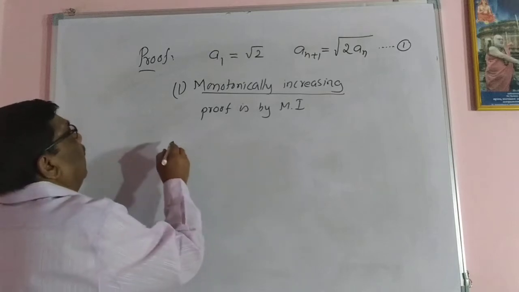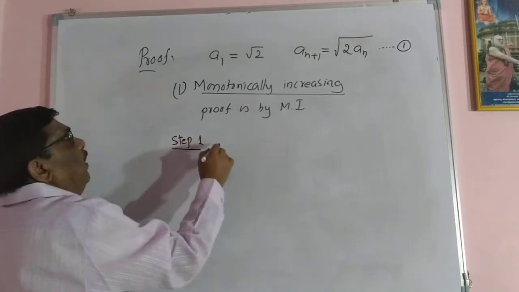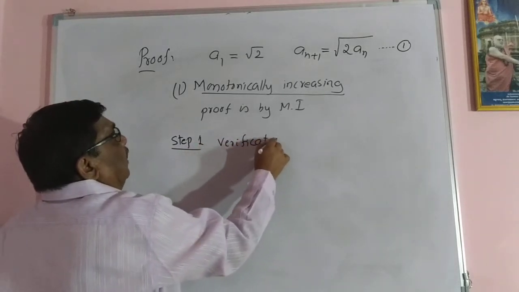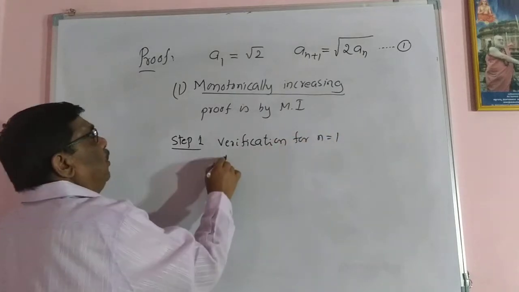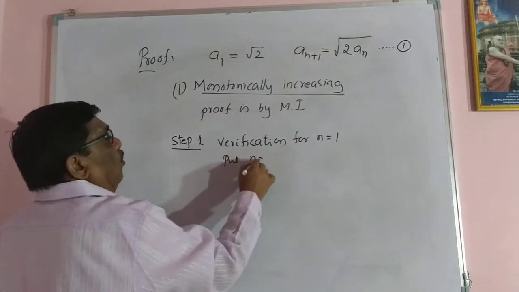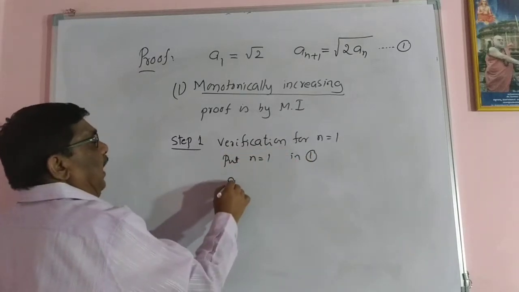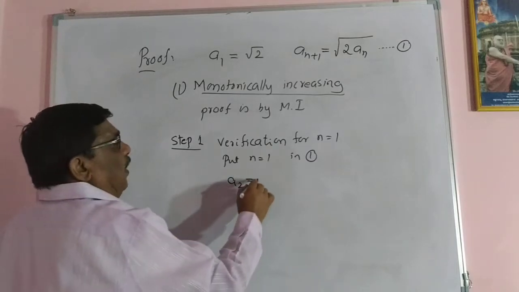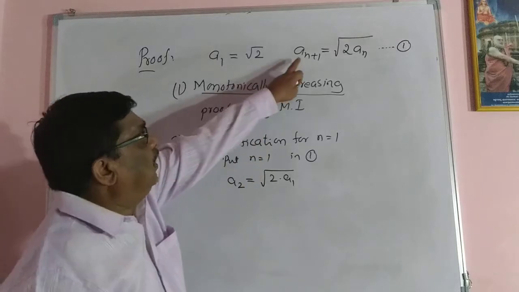So step 1, verification for n equal to 1. Put n equal to 1 in 1. So what happens? A2 equals square root of 2 into A1, because 1 plus 1 is 2.